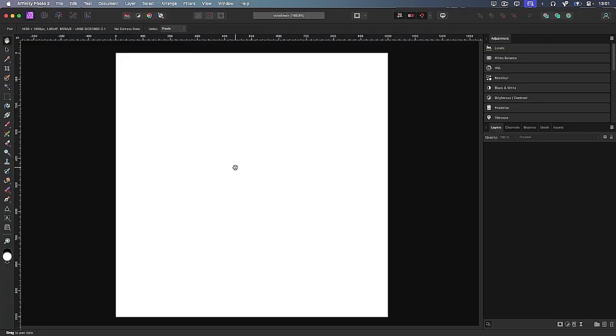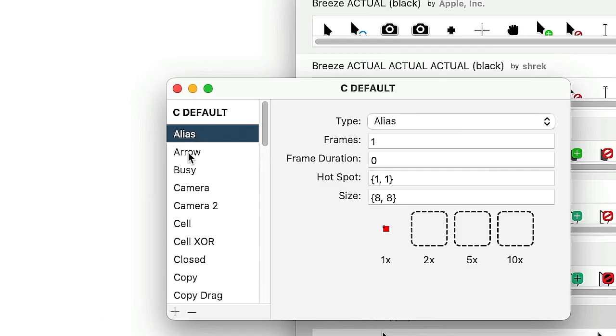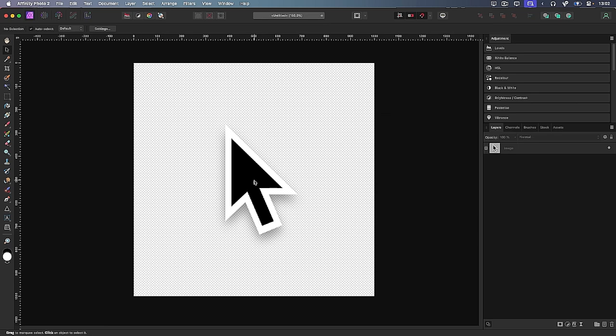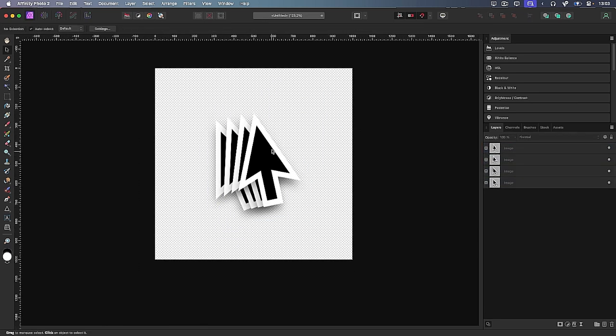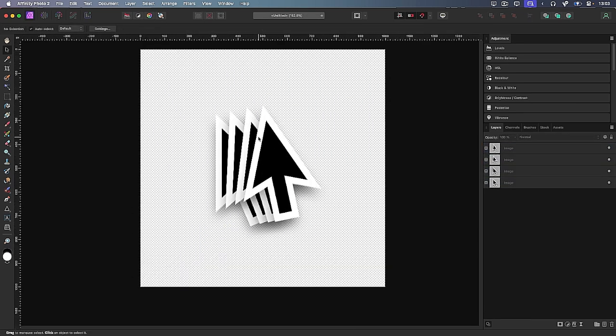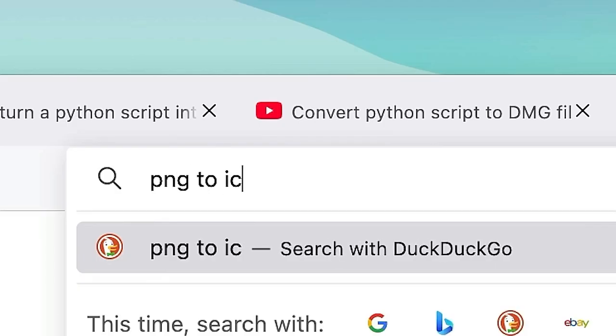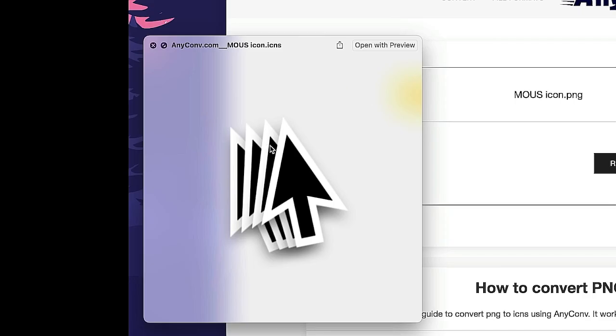Affinity Photo. Wait, let's open up Mousecape. This is the default cursor here. What if I just... Whoomp, and there's the icon. Whoa. How do I show that it teleports? Duplicate. There you go. That's a good weird idea. That's actually a really good way to not show copyright issues with Apple here. PNG to ICNS converter. Beautiful. Look at that mouse logo.